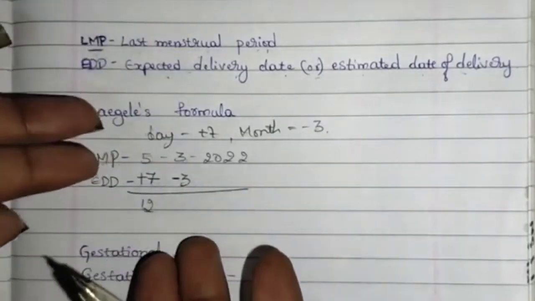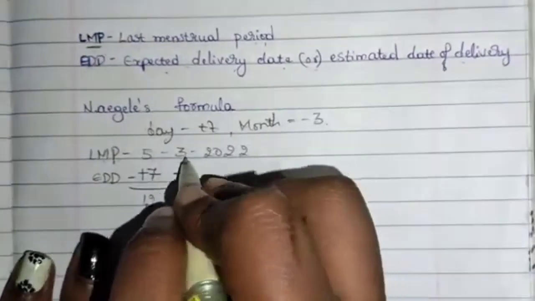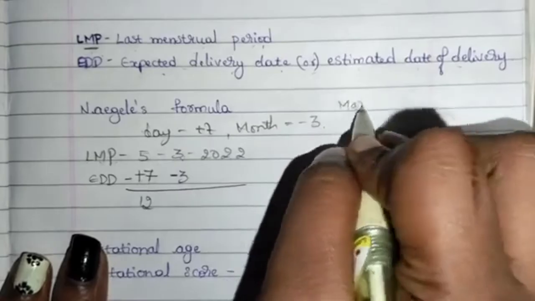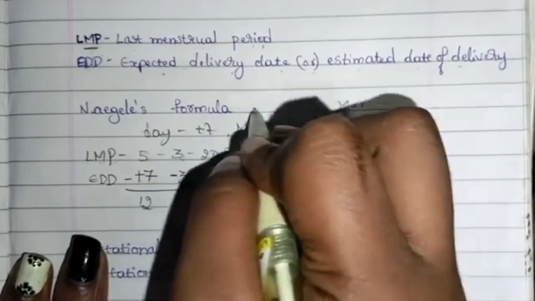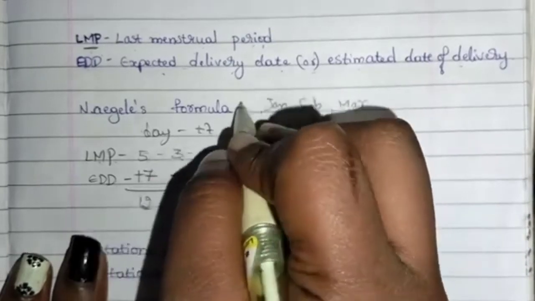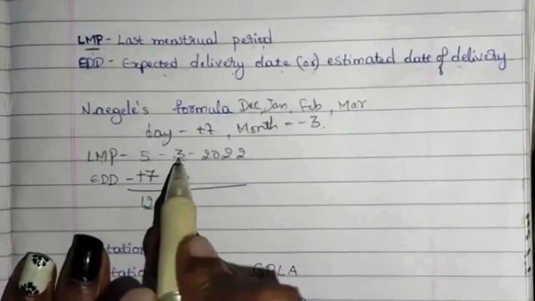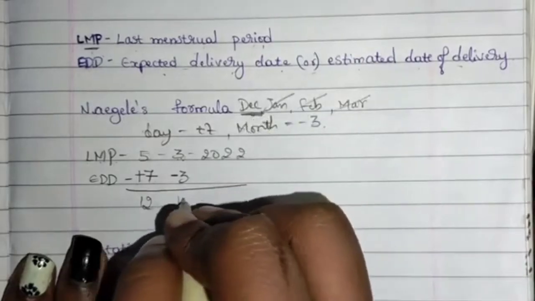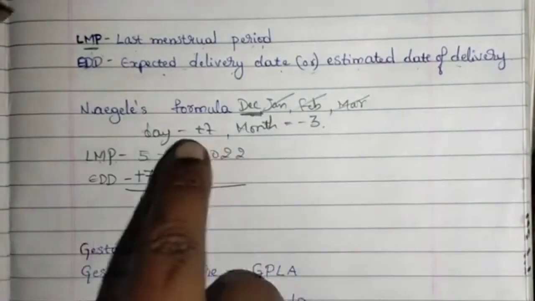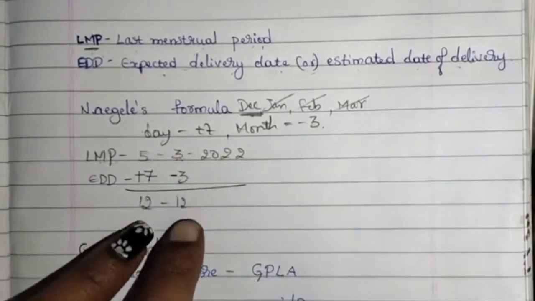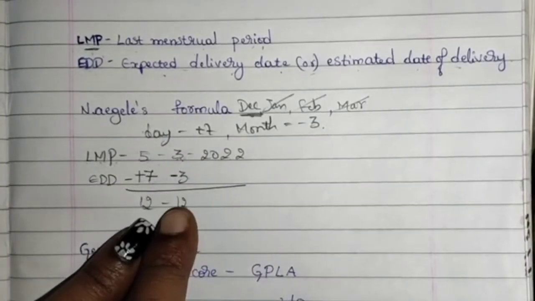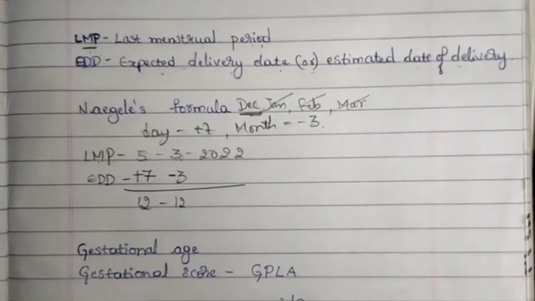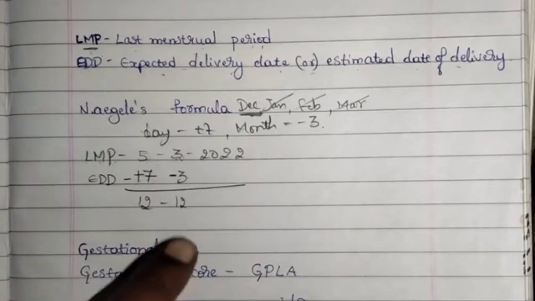So you can't write 0 here. Okay. So the third month is nothing but March, February, January. Before January we have December. So if you subtract 3 from 3, you will get December. Okay. You need to write 12 here, not 0. If you subtract 3 from 3, you can't write 0. You have to write 12. That is, March, February, January. Before January, that is back of January, we have December. We need to write 12 here.